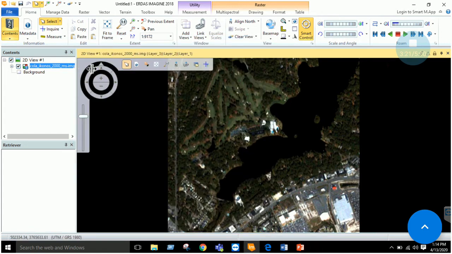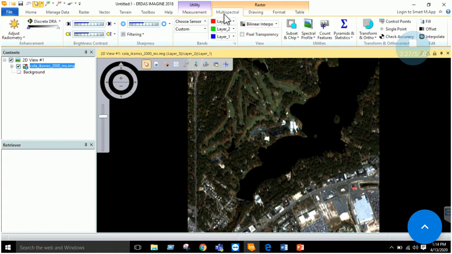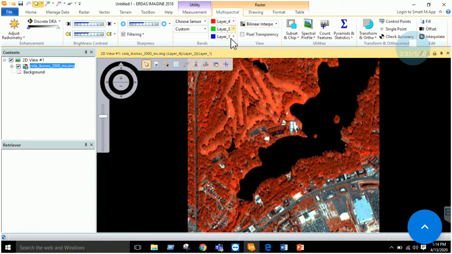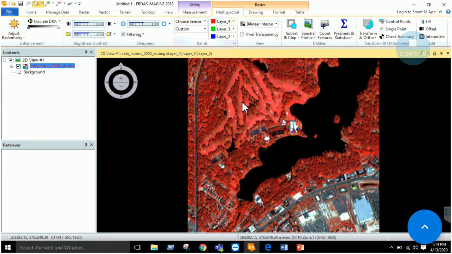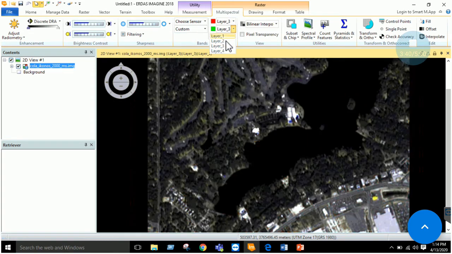Now the next thing is to change the band combination. Go to the multispectral tab, right, and you can change the band combination from here as well. 4 3 2. So the color has been changed now. You can change different combinations based upon what features are highlighted in each combination.